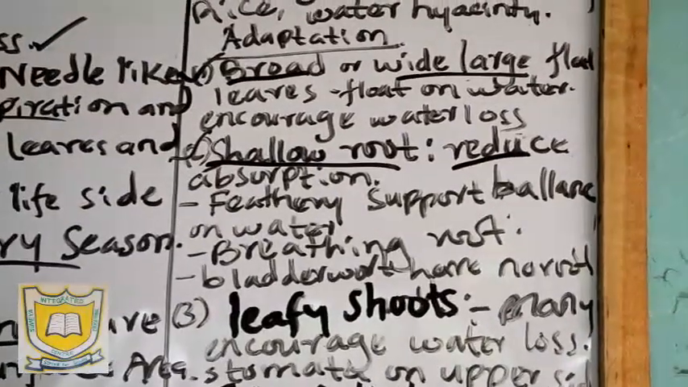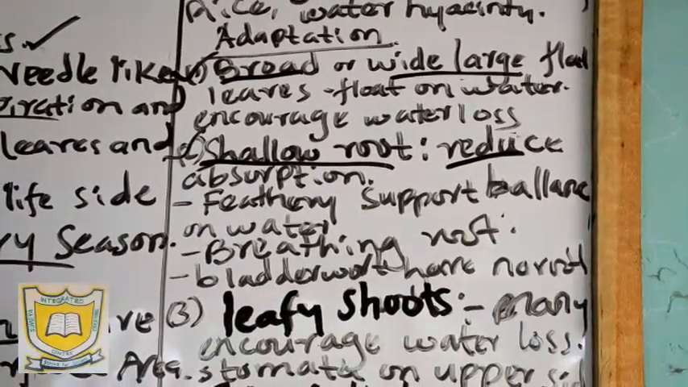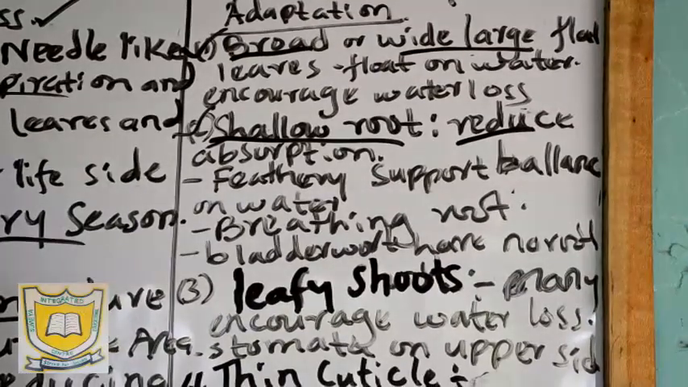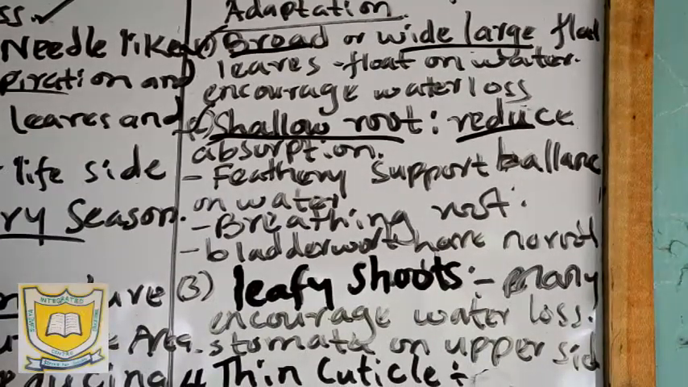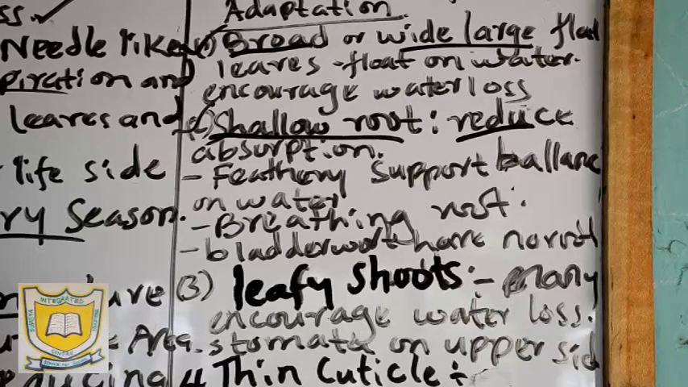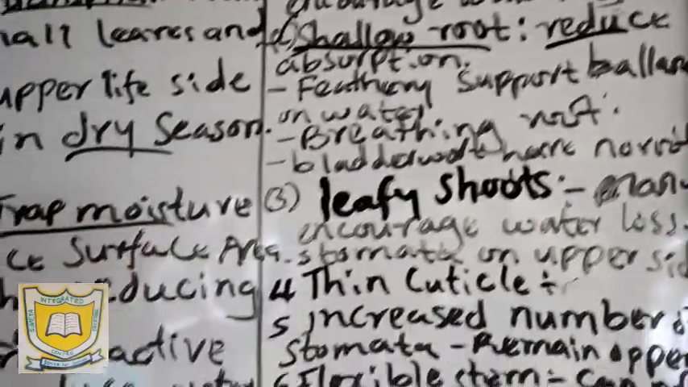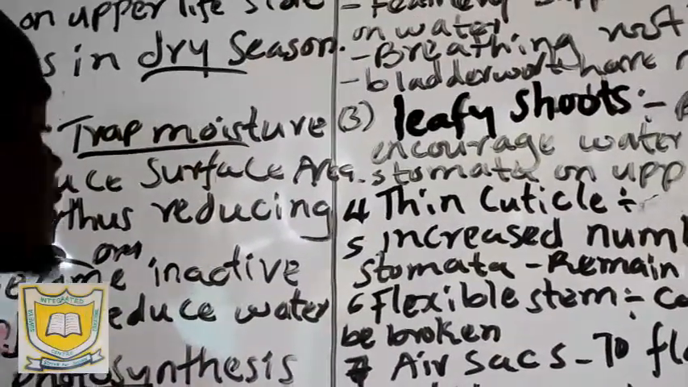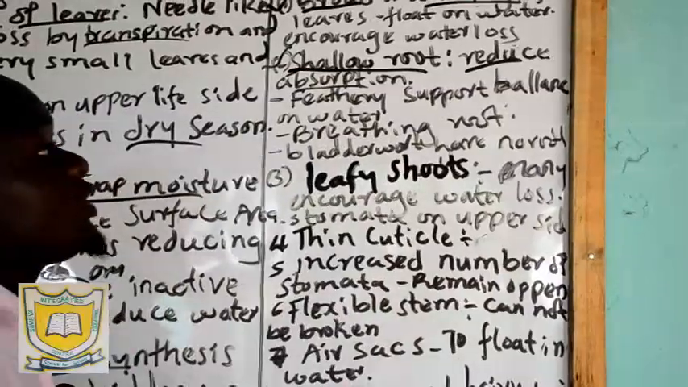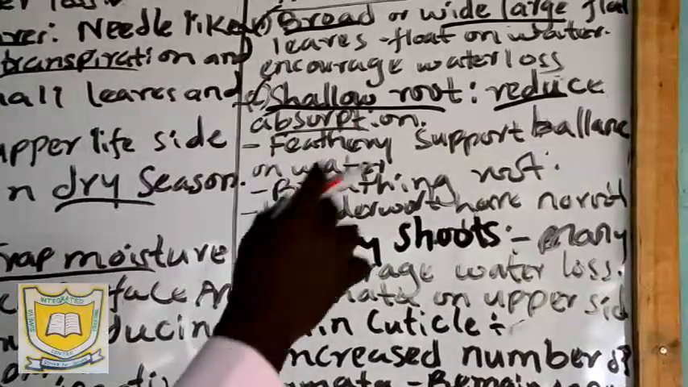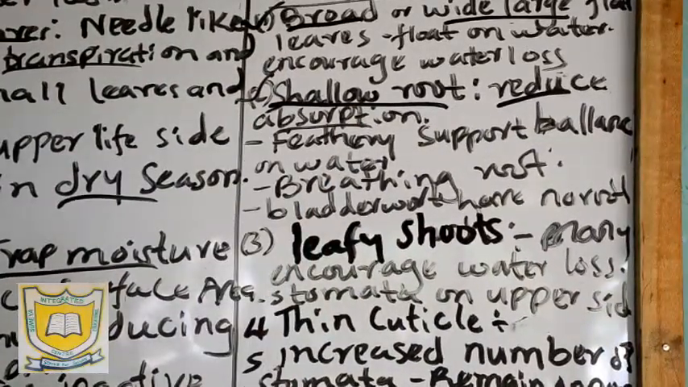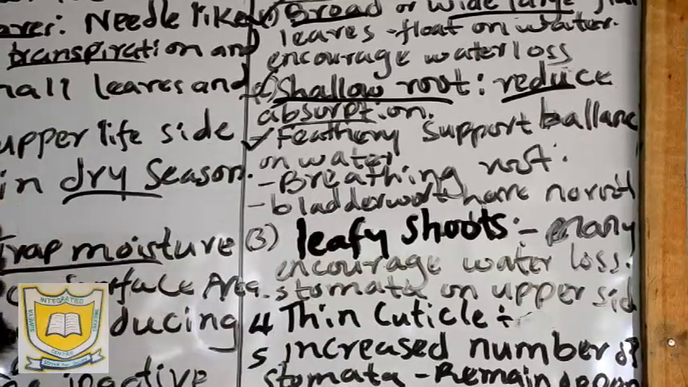That's to reduce absorption. So if this is water in the environment, and this is a plant, for example maybe a water lily, this water lily has roots that are just on the surface. They don't grow deep because of the presence of water just near the roots. This reduces the water absorption because it also has to lose a lot of water. Now, it also has what we call feathery roots.